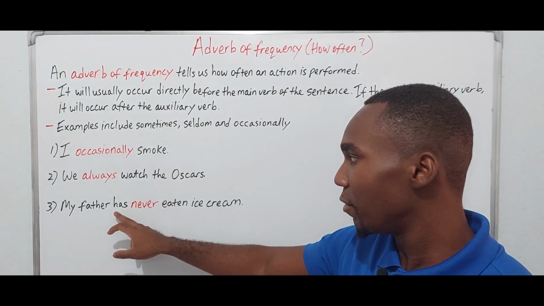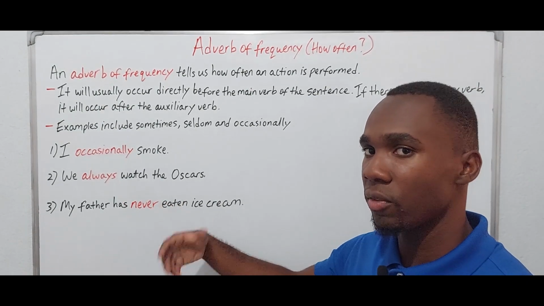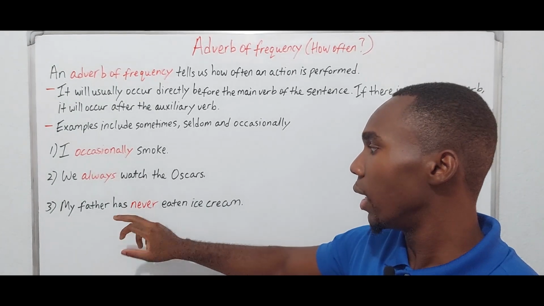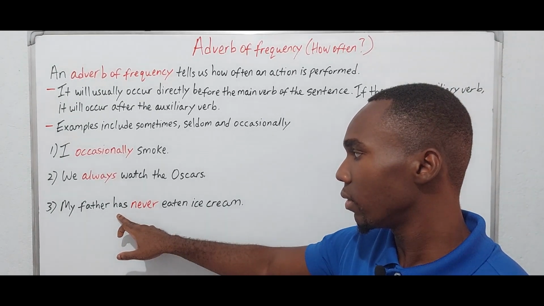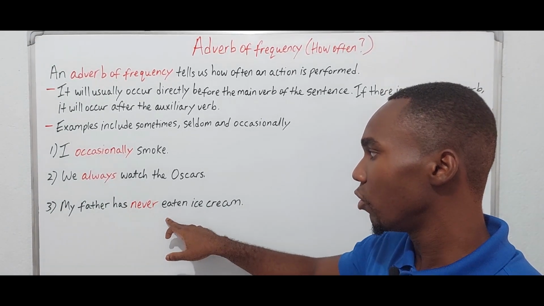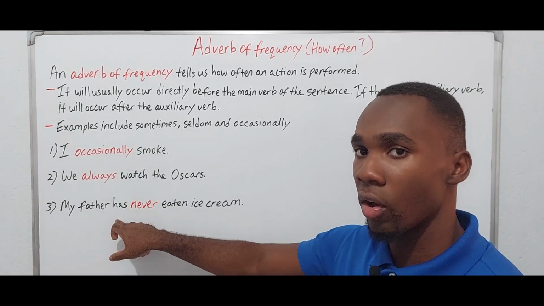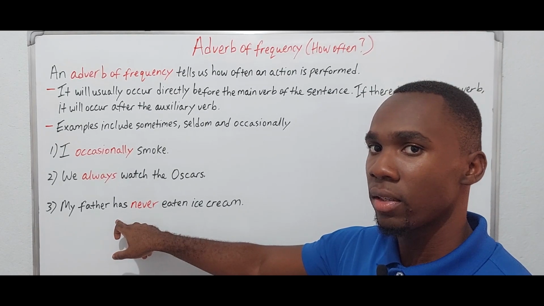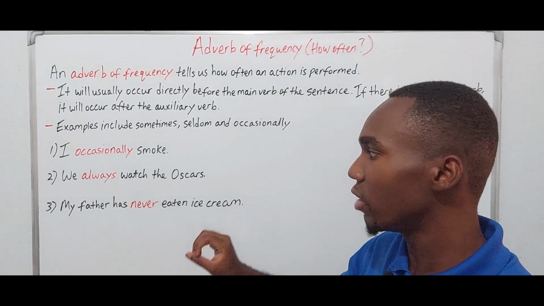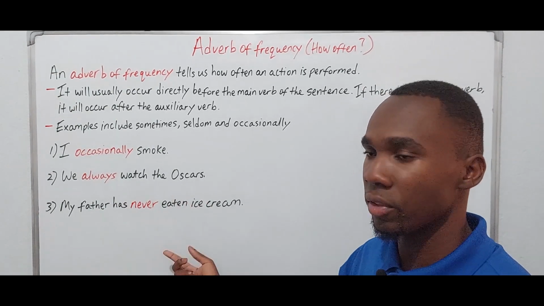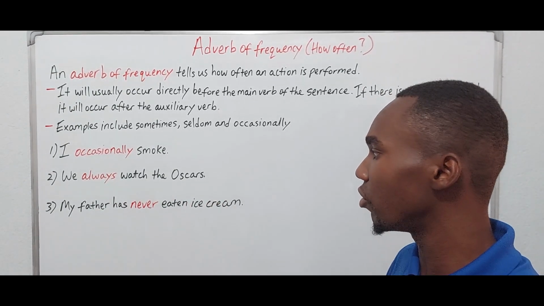So here we have again an example of the present perfect, and we have has, and then we have eaten. So you see that the never follows the auxiliary verb, right? So yes, when you have an auxiliary verb, the adverb of frequency is going to go after it. So my father has never eaten ice cream.